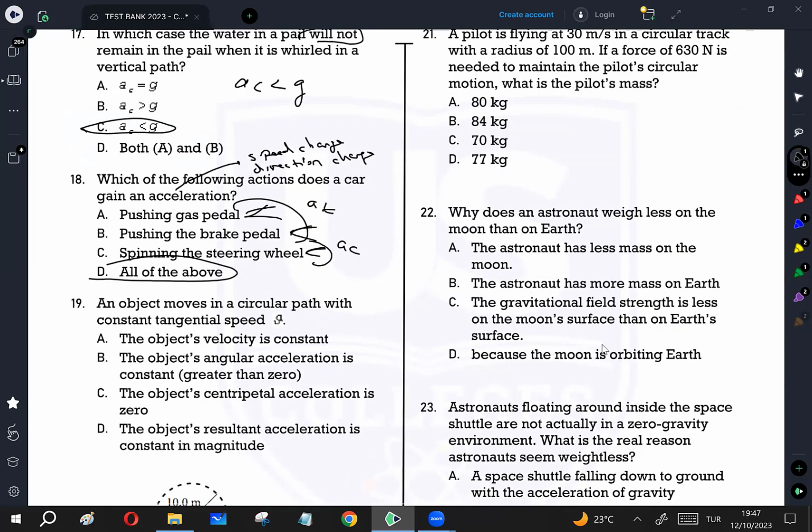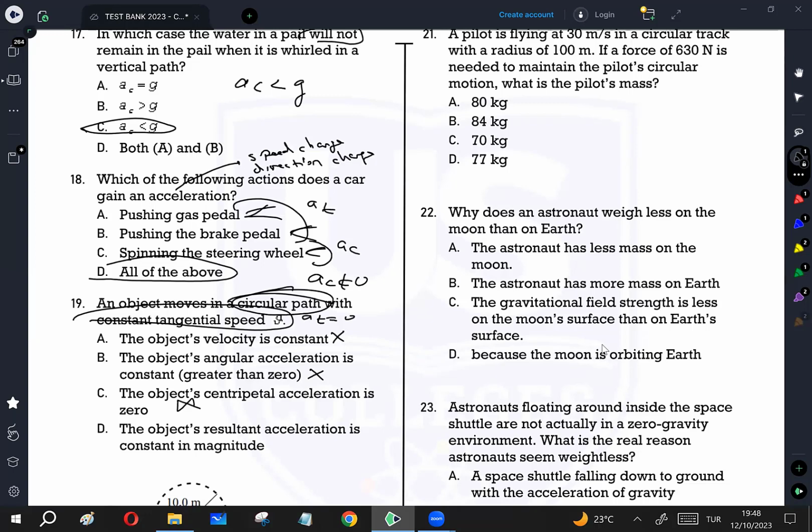An object moves in a circular path with constant tangential speed v. So the object's velocity is constant. This question, I think I asked a while before. Its velocity cannot be constant in a circular path because the direction changes. This is not correct. The object's angular acceleration is constant, greater than zero. Constant tangential speed means AT is zero, so it's not greater than zero. Not correct. The object's centripetal acceleration is zero. Impossible. In a circular path, AC cannot be equal to zero.